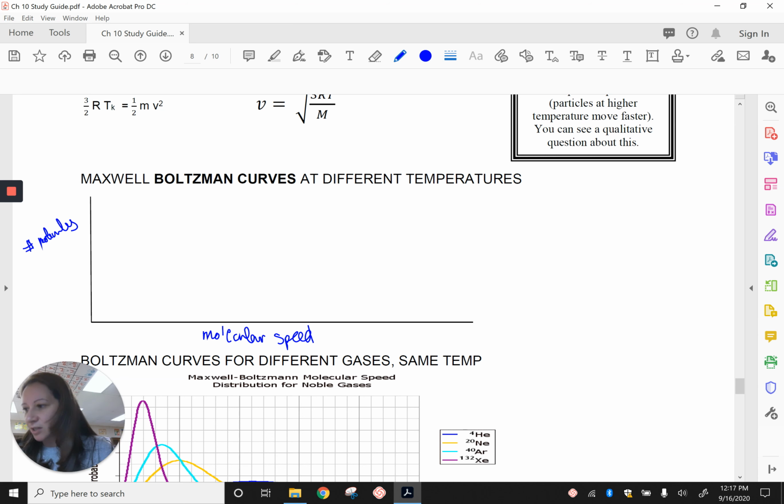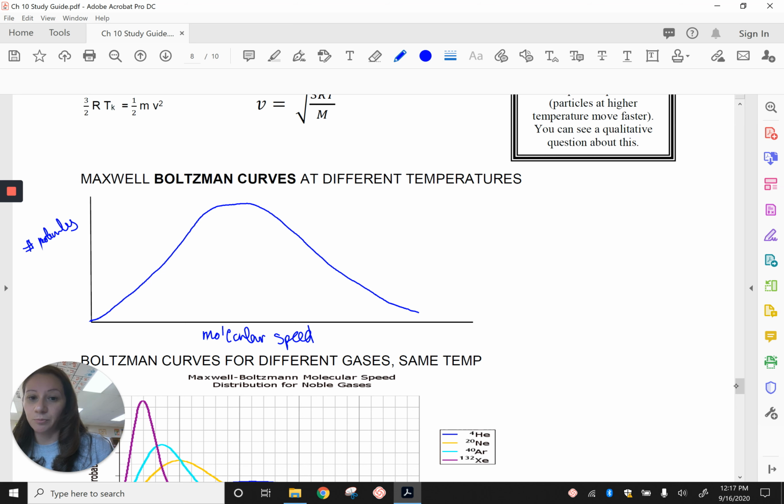So at a given temperature, if I were to graph what this would look like, it would kind of look like a bell curve almost. So what is this showing us? This is the number of particles, and this is the speed, right? Few particles are moving very slowly.